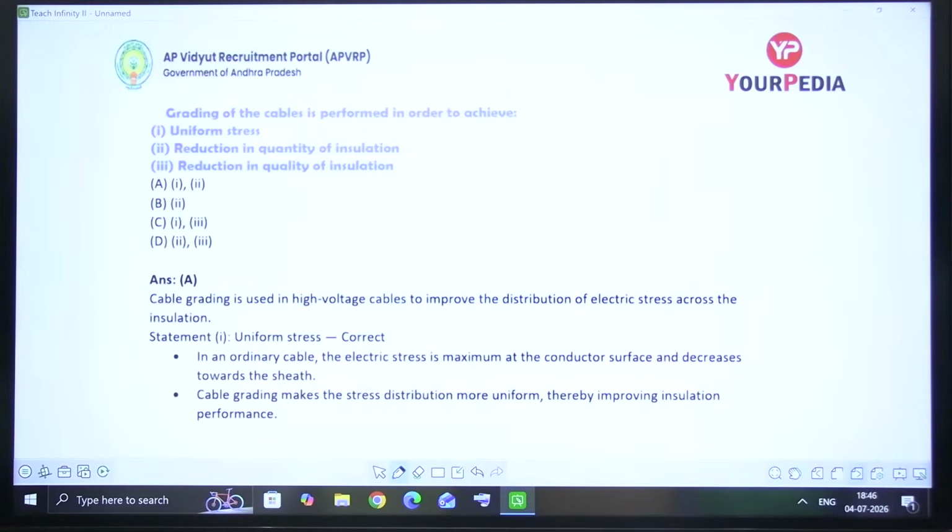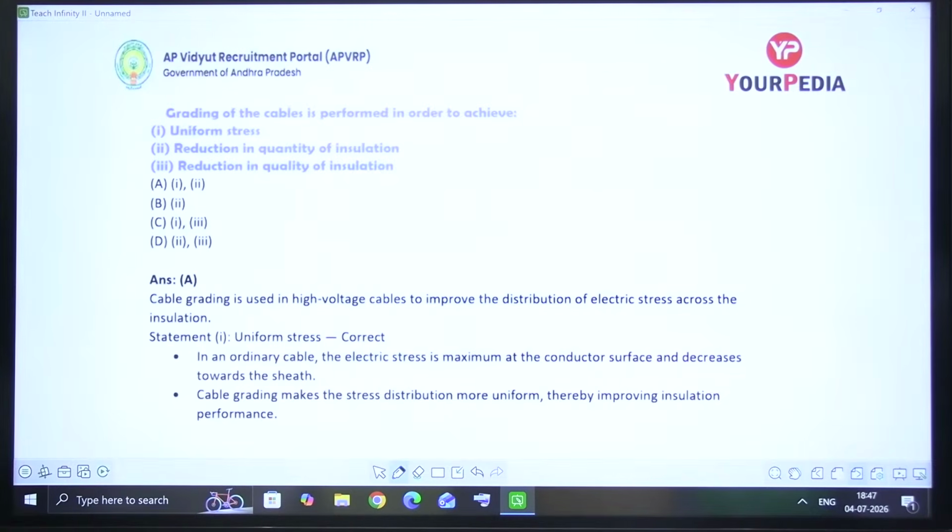Next question is related to cables, underground cables. Grading of the cable. What does it mean by grading? Insulation grading is done, right? Grading of the cables is performed in order to achieve uniform stress. At different stages of the cable manufacturing, it is required to attain uniform stress so that cable damage will not happen. Next one is reduction in the quantity of insulation.